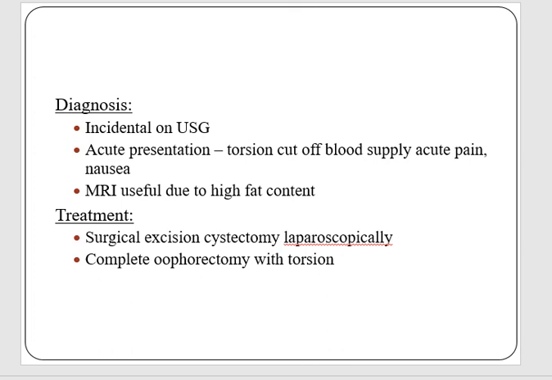Diagnosis is again incidental on ultrasound, and sometimes they may present acutely in emergency with torsion of the cyst with cut off blood supply and acute pain, nausea, vomiting. MRI is usually useful because of high fat content in these cases, and these are usually surgically excised either by laparoscopy or laparotomy, and cystectomy is performed in such cases. In cases of torsion, complete oophorectomy is required.